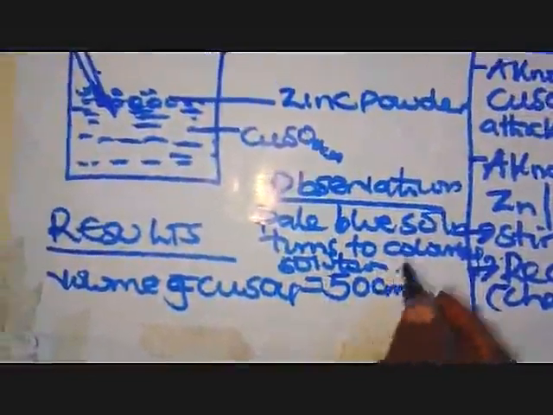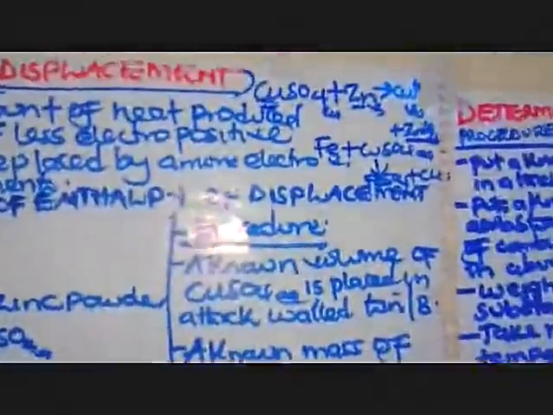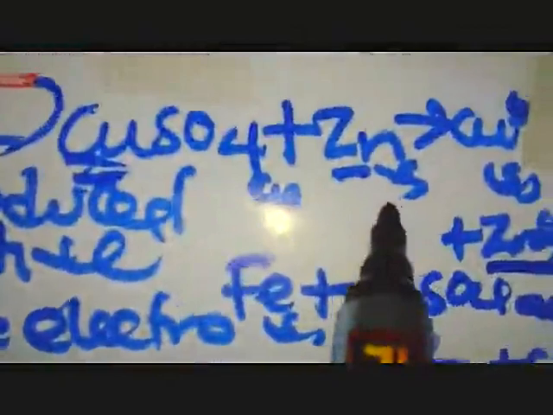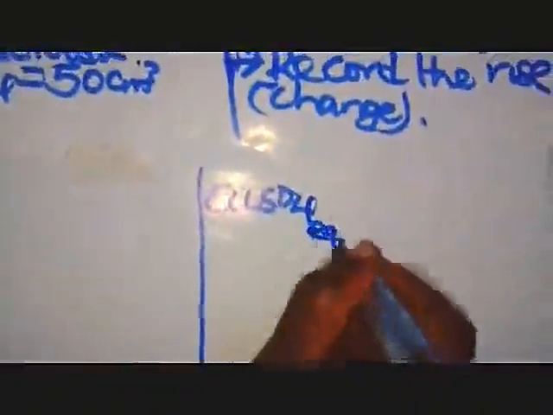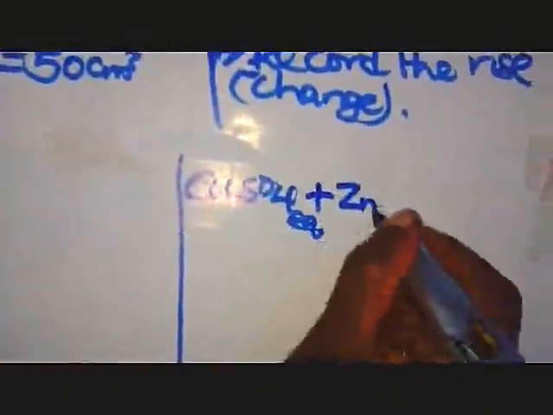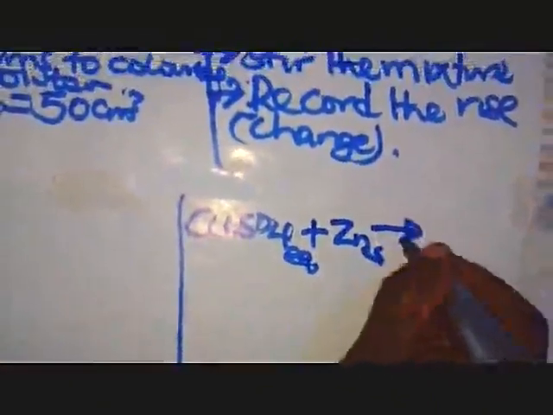Now the colorless solution, that is the zinc sulfate we talked about. Remember, the zinc, we are forming zinc sulfate. Remember our equation, let me put the equation clearly. You have copper II sulfate, then you are adding there zinc solid, so you have copper solid plus zinc sulfate.